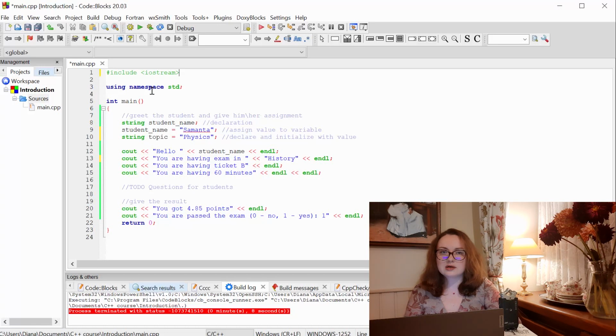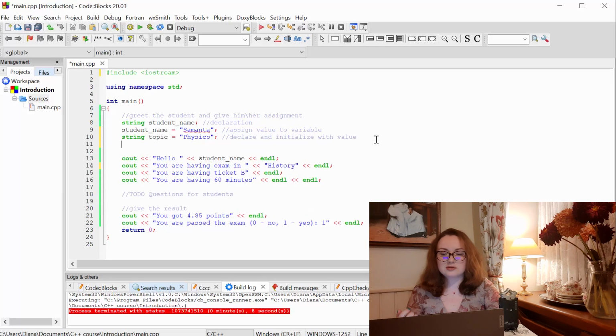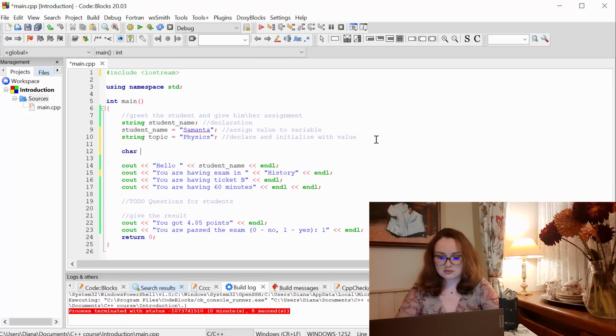And now let's discuss what the basic C++ data types actually are. So string is a collection of characters, and one character is a basic C++ data type. The name of this data type is char. And here I have a perfect example where I can use char, because I need a variable for the ticket.